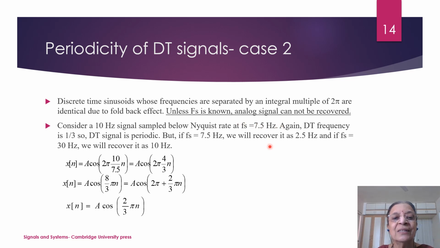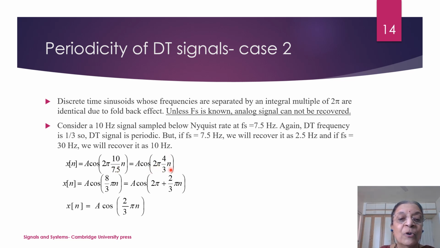Now in this case, I am considering a 10 Hz signal, but I am not obeying the Nyquist criteria. I am sampling at 7.5 Hz, which is even less than 10 Hz. So what will be the digital frequency in this case? Just try to calculate. x(n) is equal to A cos 2 pi, the frequency is 10 Hz, multiplied by capital T, which means it is divided by Fs. It is 7.5. So it comes to 2 pi 4 by 3 n.